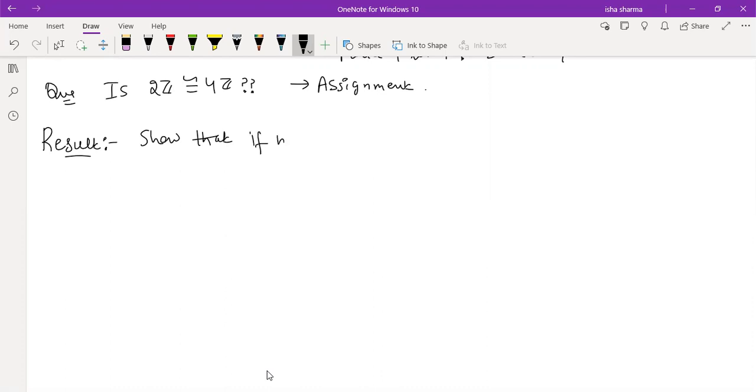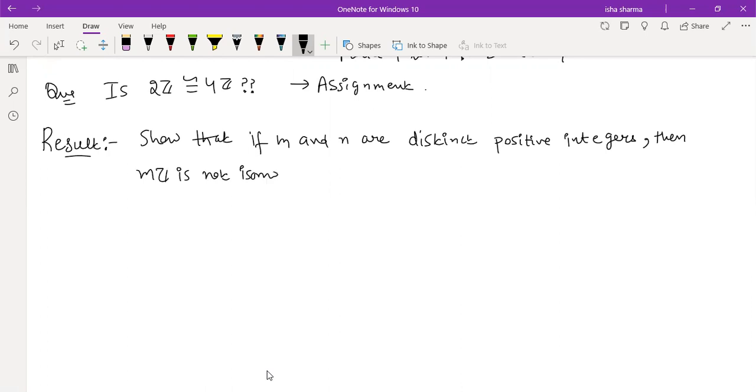Show that if m and n are distinct positive integers, then mZ is not isomorphic to nZ, right? If you want to prove this in general, you also have to follow similar lines.